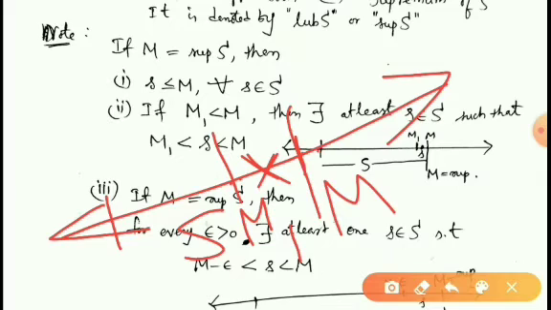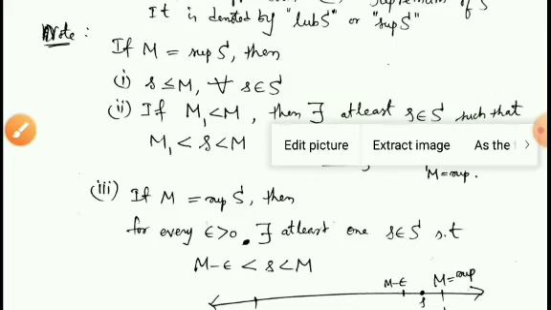Because how can we say this? If there is no element of the set S between M1 and M, then M will be the least upper bound of the set. So which is a contradiction, since M is the least upper bound of the set. Therefore we can write like that.